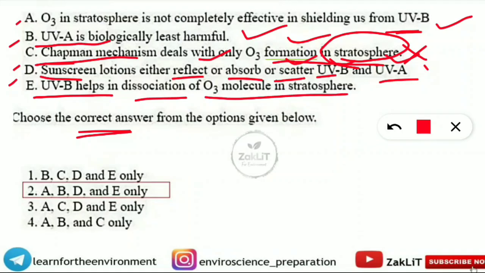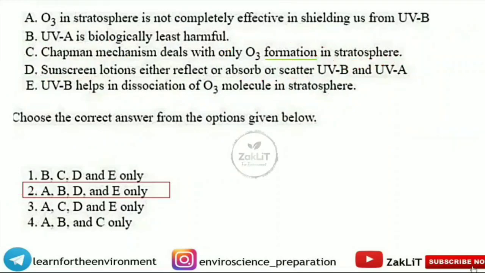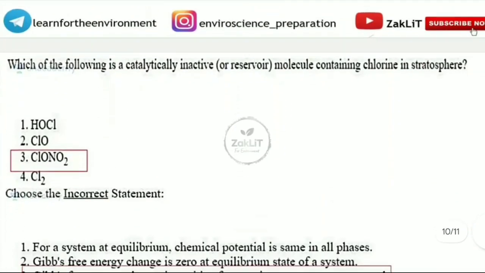And next we will know which option is correct overall. Option 2 is correct. A, B, D and E are the correct statements. C is incorrect because the Chapman mechanism also deals with the destruction of the ozone in the atmosphere, that is stratosphere. I hope you are noting down. Let's move on to the next question.